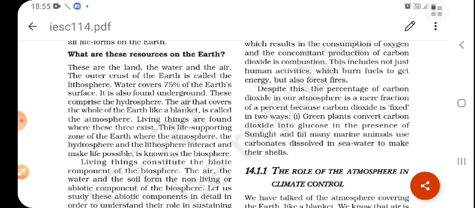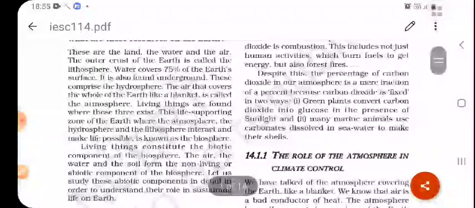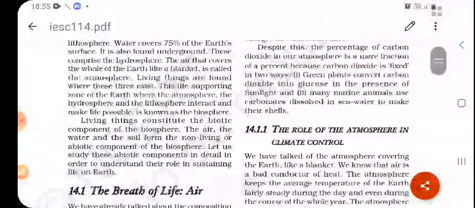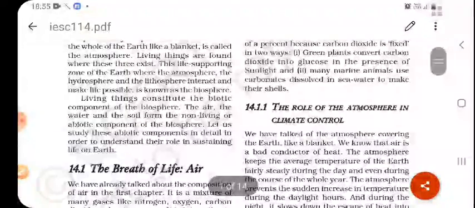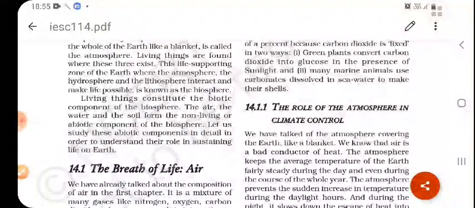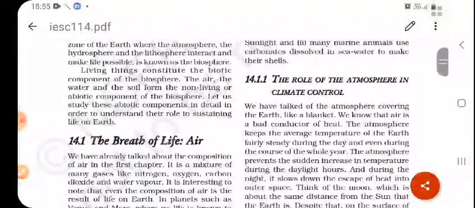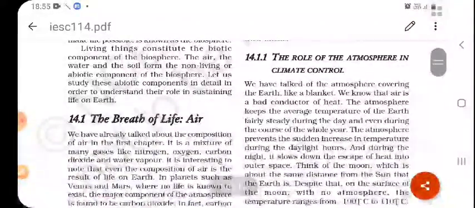Many marine animals also use carbonates dissolved in seawater to make their shells. This is also one type of abiotic resource, carbonates which are dissolved in seawater. Marine animals, that is living or biotic components, depend on abiotic components for their life. And here, what is the role of the atmosphere?